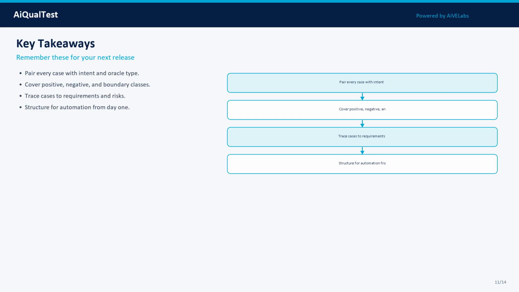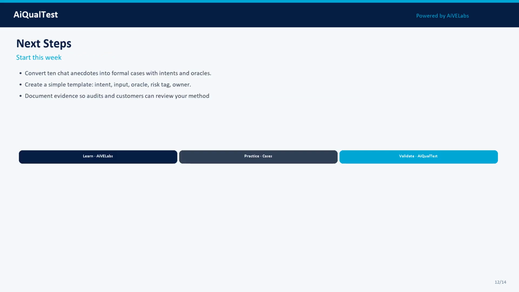Key takeaways for your team. Takeaway 1: Pair every case with intent and oracle type. Takeaway 2: Cover positive, negative, and boundary classes. Takeaway 3: Trace cases to requirements and risks. Takeaway 4: Structure for automation from day 1. Write these into your team wiki and release checklist so they survive staffing changes.